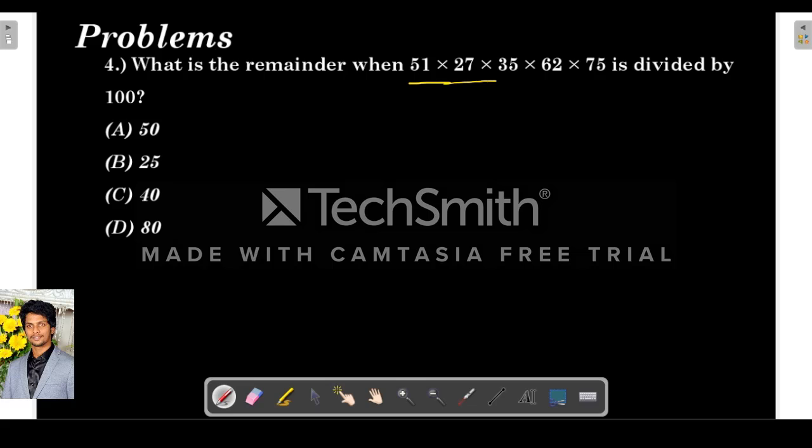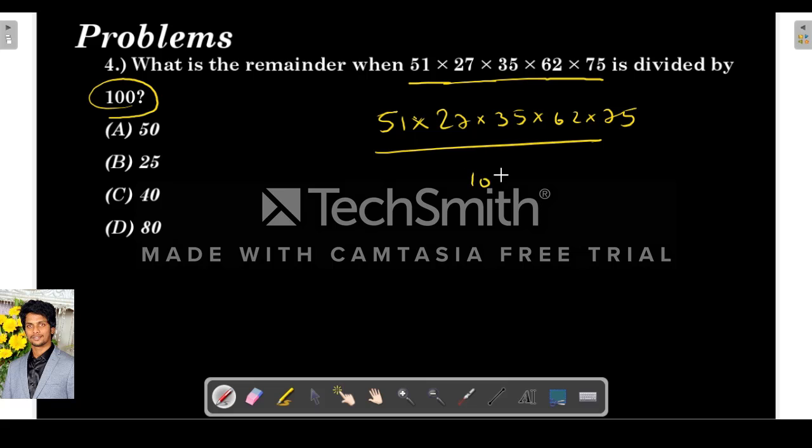So next question. What is the remainder when 51 into 27 into 35 into 31 into 3 into 75 is divided by 100? So for this what we can do? See, we can write like this. There will be two methods for this. One is directly guessing. See, for 100, what is the factorization of 100? 2 square into 5 square, right? 4 into 25. So if there is a 4 and 25 in a multiplication, then the remainder will be 0 when divided by 100.